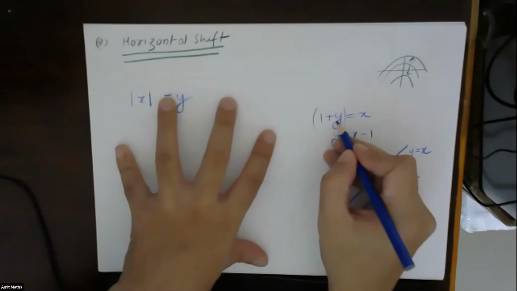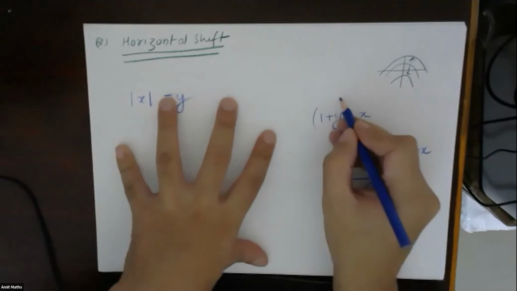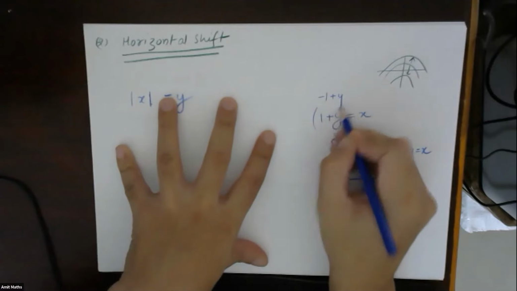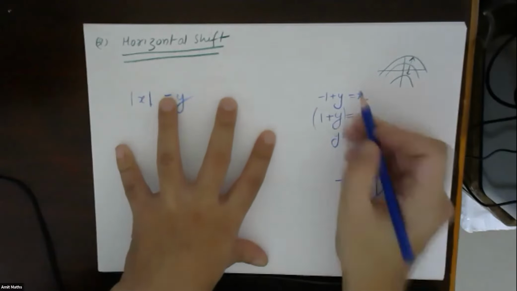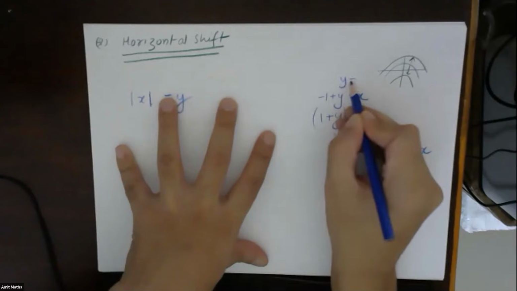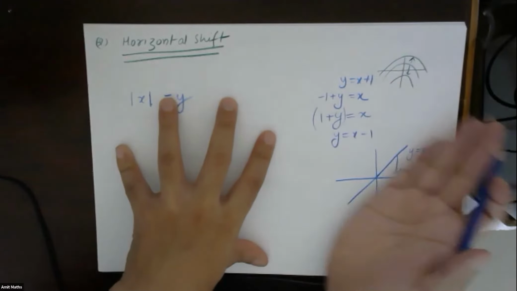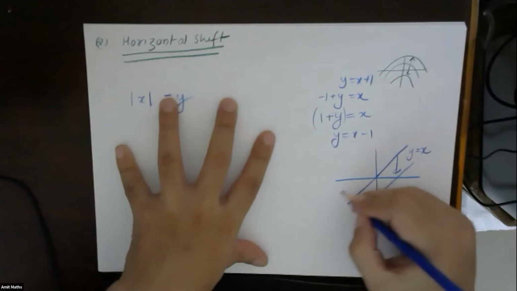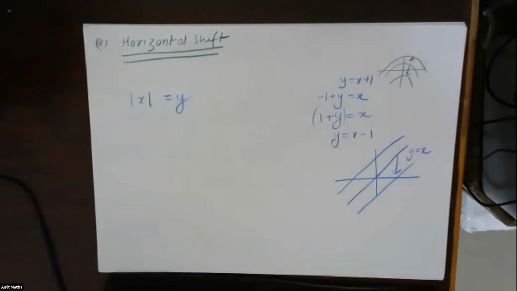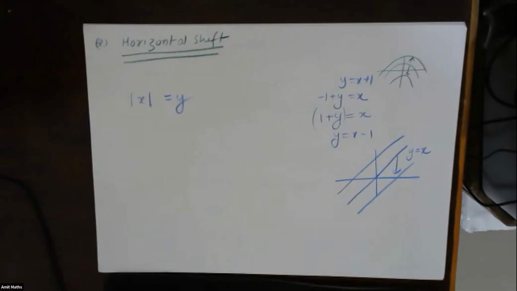And suppose I subtract 1 from y, so minus 1 plus y is equal to x. If I rearrange, this will become y is equal to x plus 1. So this whole curve will shift upwards. So in vertical shift, I am adding or subtracting from y. In horizontal shift, I will add and subtract from x.